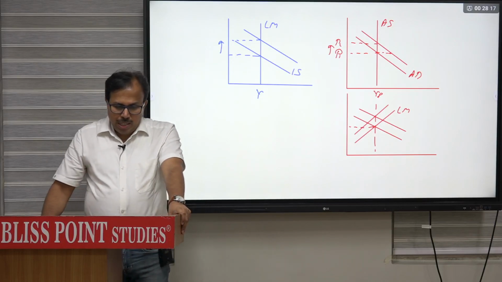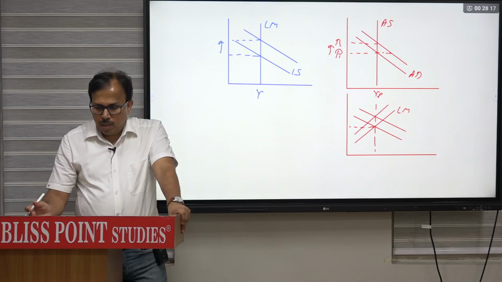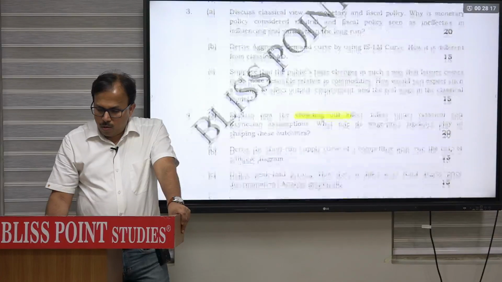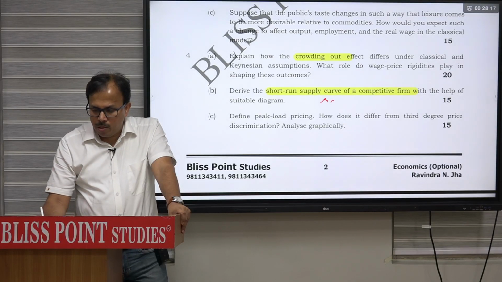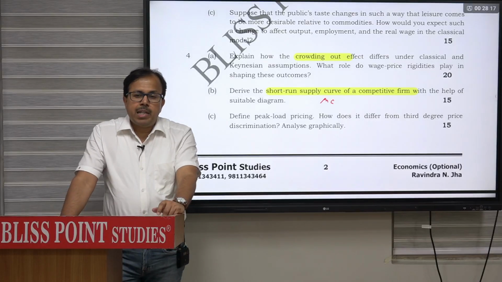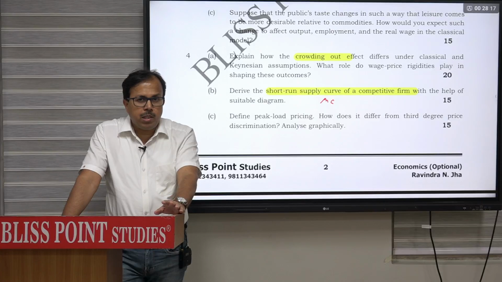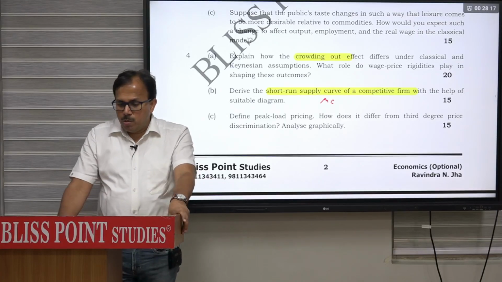Then fourth B is derive the short run supply curve of a competitive firm with the help of suitable diagram. ये क्वेश्चन आई कैन से इजी और डायरेक्ट क्वेश्चन है. Short run supply curve of a competitive firm. So we know that short run supply curve of a competitive firm is marginal cost curve. But it is not the complete marginal cost curve. It is only that part of marginal cost curve which is above the average variable cost curve. Not only rising, it is that part which is above the AVC. Only that part is basically the marginal cost curve.